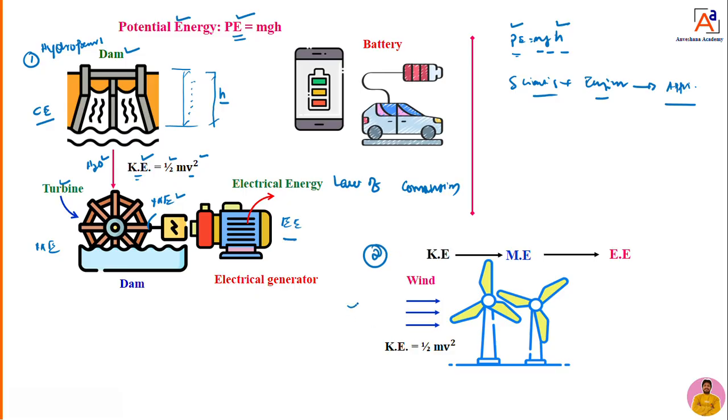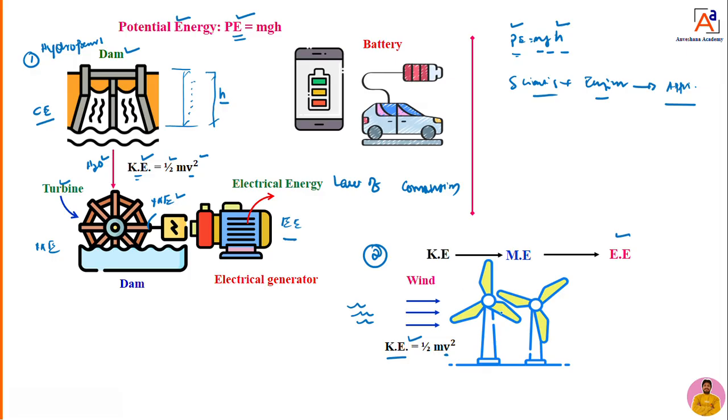The first, when the wind is moving, right, in nature wind is moving. When the wind is moving, the scientists assume that it is having an energy. Then that energy can be converted into electrical energy. So that concept is given by the scientist first. Then when it is moving, it is having a velocity. When it is having a velocity, it is having an energy. That energy is nothing but kinetic energy.